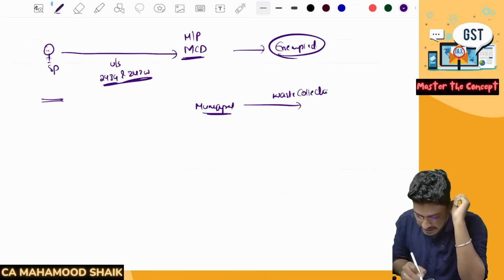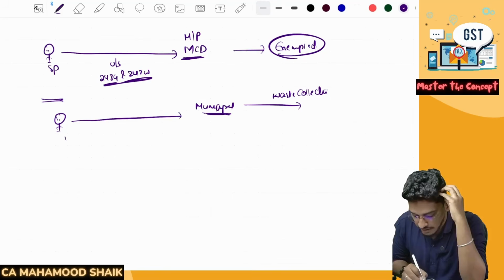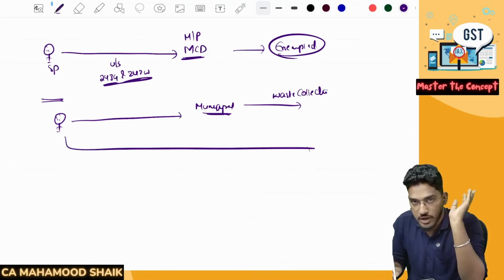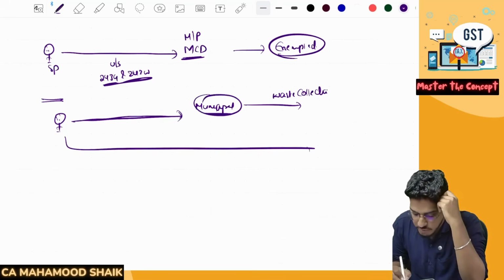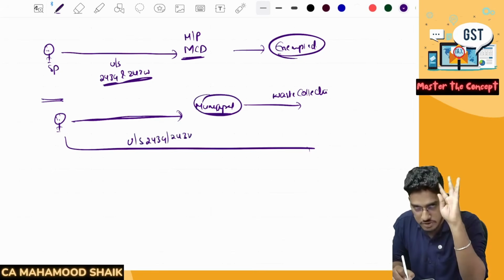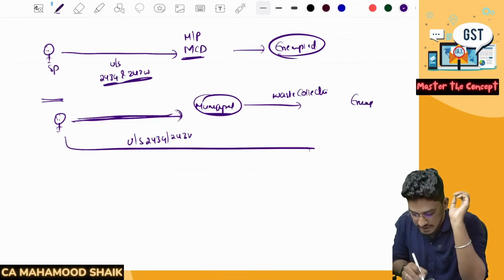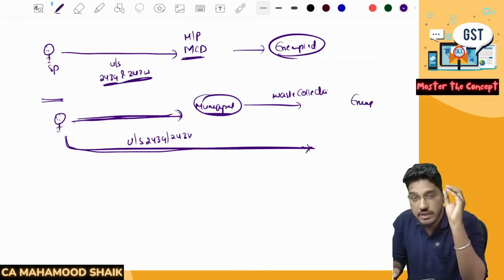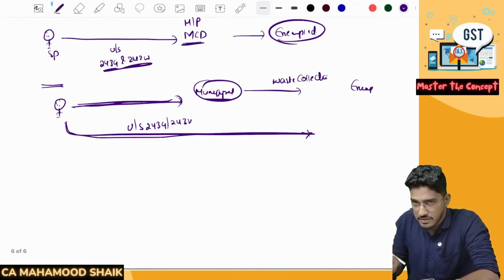Now, what this municipal corporation has done is they have appointed you as a service provider. So what you are required to do on behalf of the municipality is go and do the garbage collection. So you are providing services to a municipal corporation in relation to a function entrusted to them under Article 243G or Article 243W of the Constitution. So your services will be exempted here because you are providing services in relation to an activity which is entrusted to a municipality or local authority under Article 243G or Article 243W. So that service is exempted.